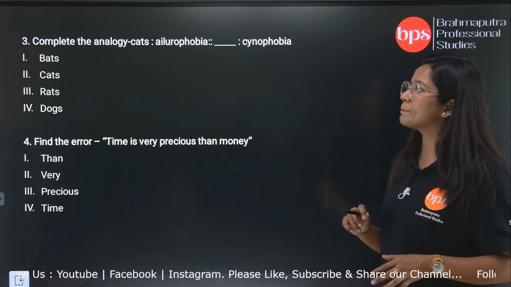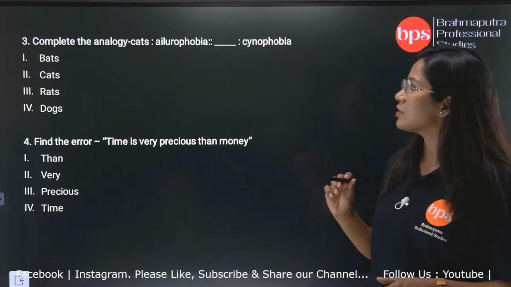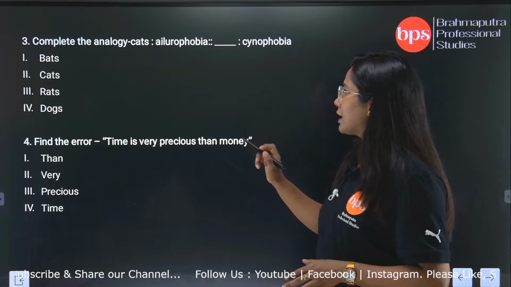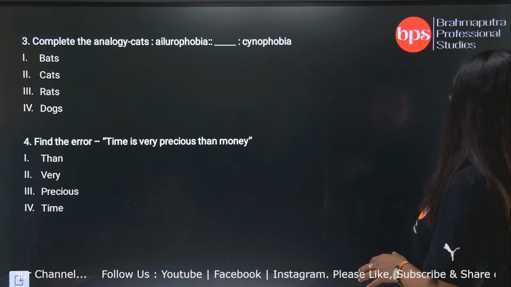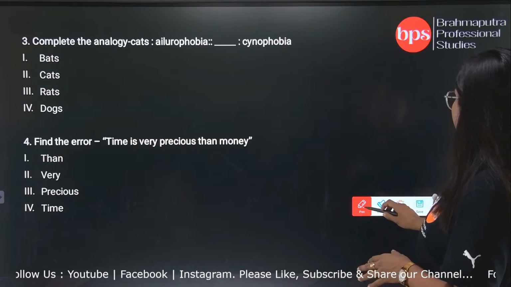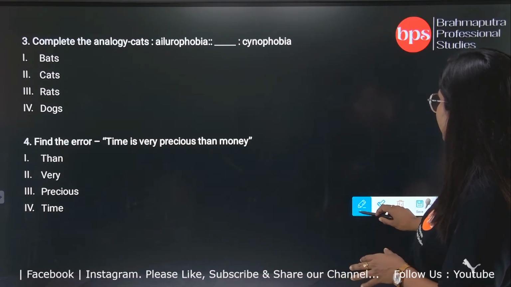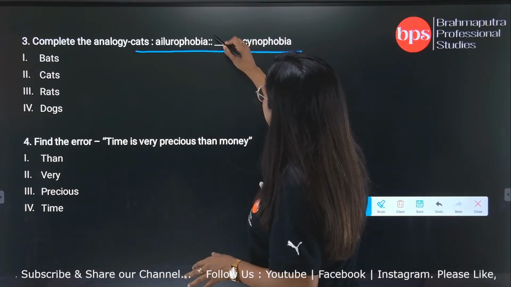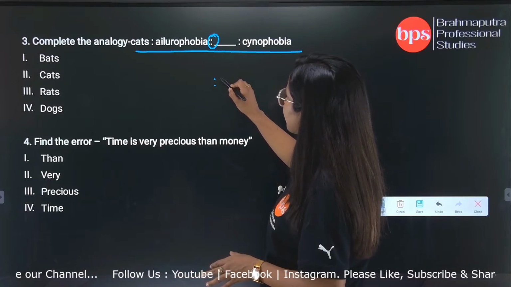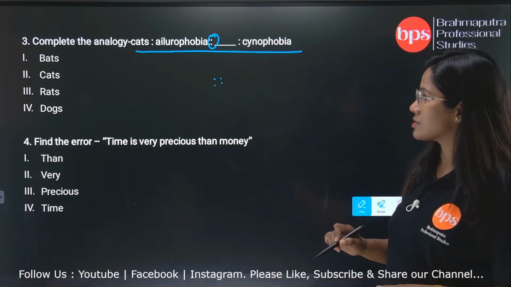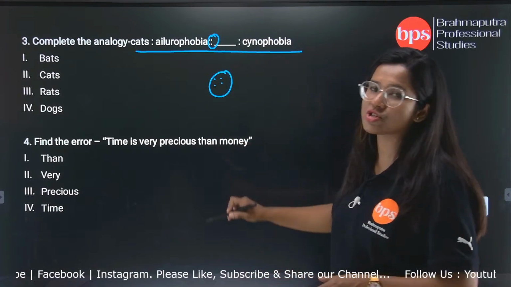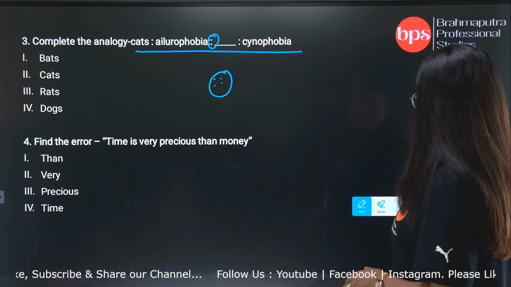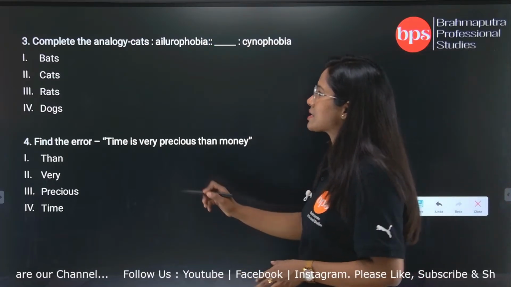Number 3, complete the analogy. Analogy means similar comparison. Here it is given to us like a ratio. This kind of question is frequently asked, frequently asked questions, where you see this kind of ratio. When we have this kind of colons, in maths we apply ratio. But here we apply it in a different way, to make some kind of analogy.